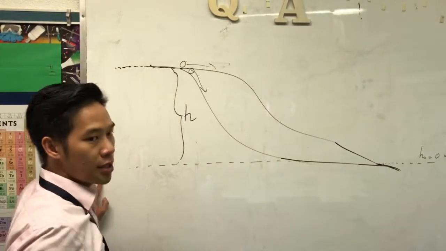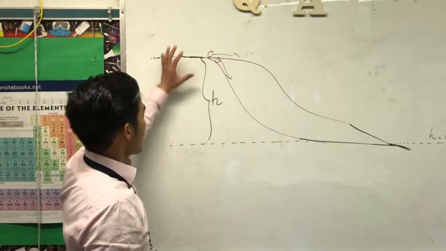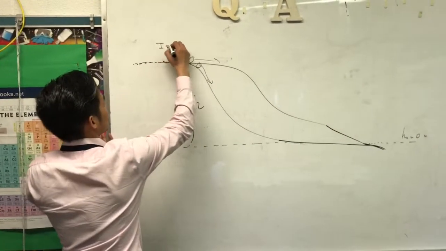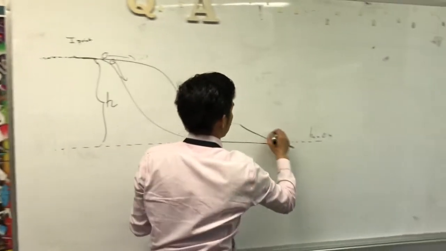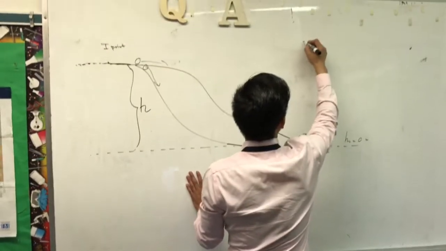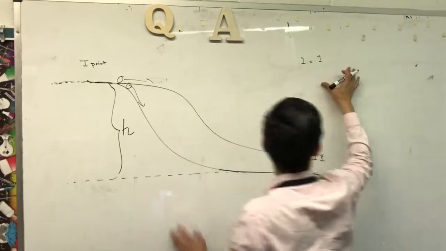So you're going to utilize the conservation of energy. I'm just going to say this is point 1 and this one is point 2. The energy at point 1 is equal to the energy at point 2, because energy is conserved.